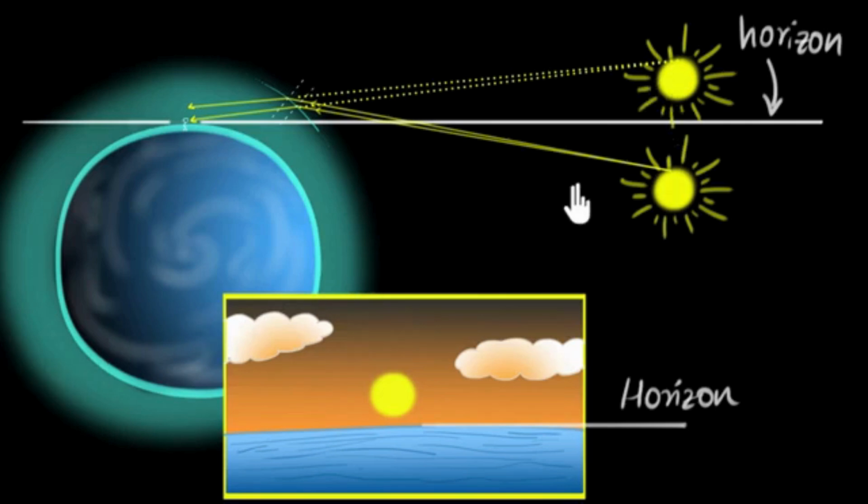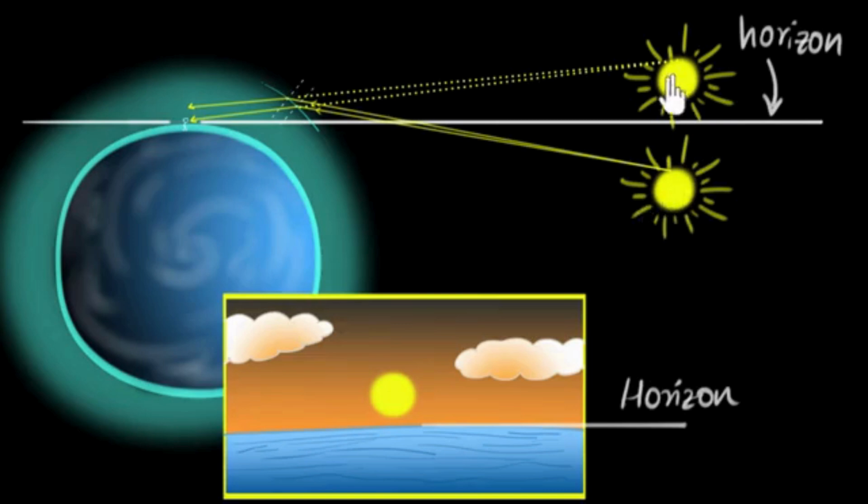And if you're wondering exactly how early or how delayed we see the sunrise or the sunset, then if we do the calculation, it turns out it's about a couple of minutes. So we get to see the sunrise a couple of minutes earlier, and the sunset will be delayed by a couple of minutes. So long story short, due to our atmosphere bending the rays of light downwards towards us, the sun appears higher in the sky. And this is not just for the sun. It will happen for any celestial body. So for the moon or the planets or even the stars.